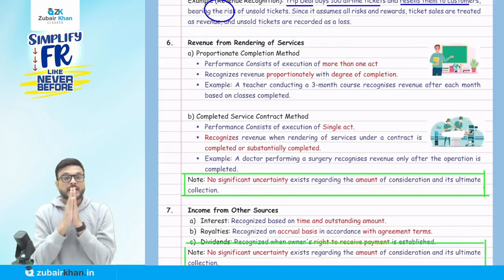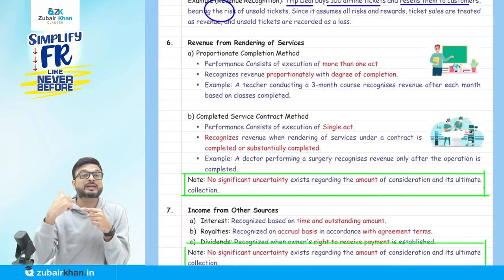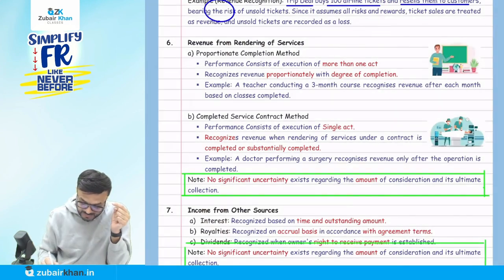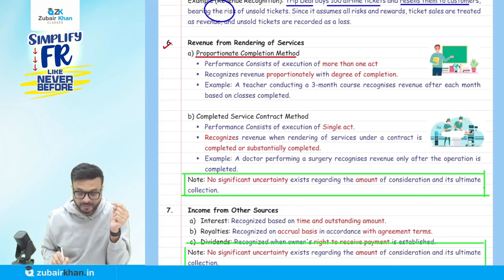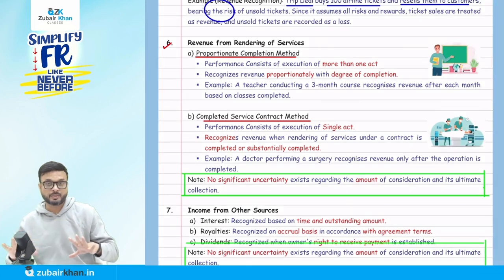Now listen carefully. In case of revenue from services, it is divided into two categories. The first category is the proportionate completion method. What is the first category? That is the proportionate completion method. And the second is the completed service contract method. Now understand the difference between both of them.